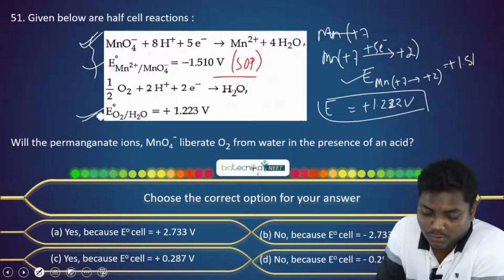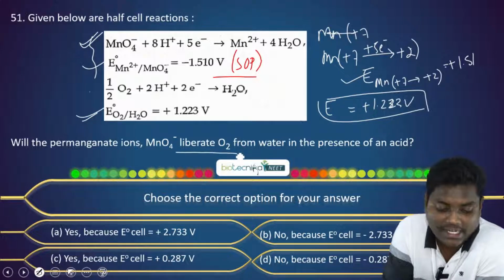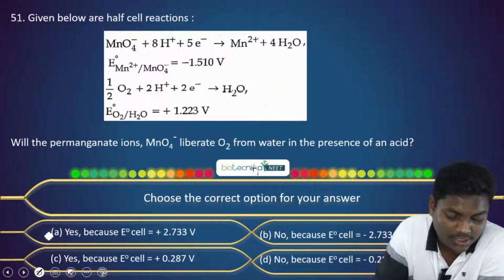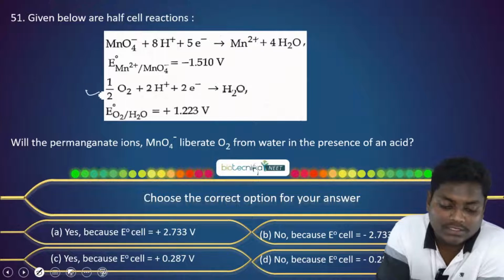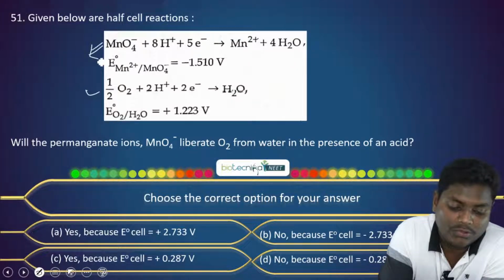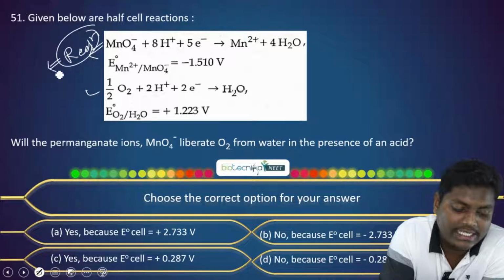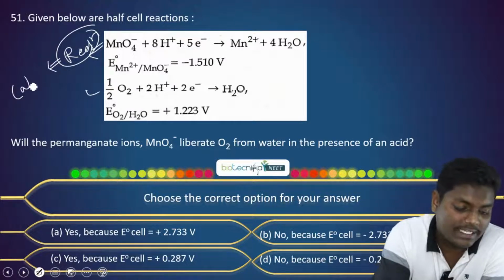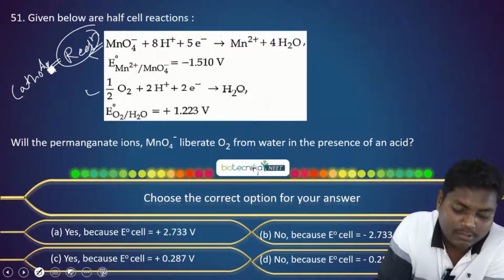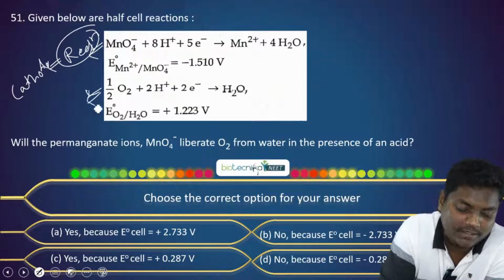That's what it is. We want to liberate O2, so this O2 reaction needs to be reversed. Manganese will undergo reduction, and we know reduction takes place at the cathode, and O2 will undergo oxidation and takes place at the anode.